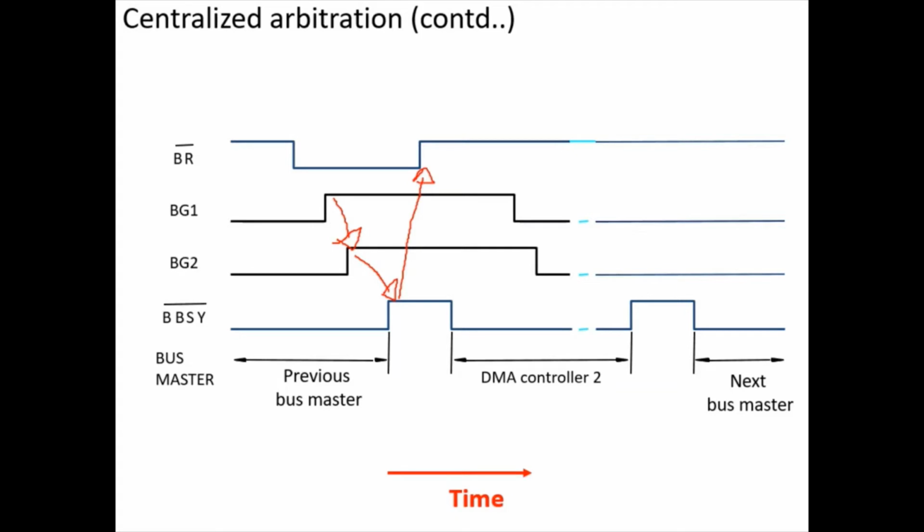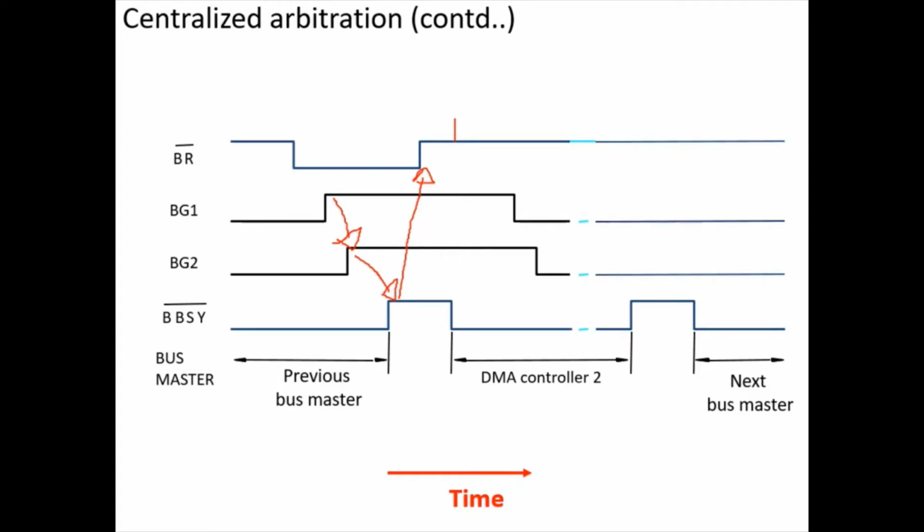made 1. That means whichever devices have requested the DMA arbitration process will come to know that somebody has won the bus mastership, and they will release all bus request lines. I mean all the devices release the bus request line. So it becomes 1. It indicates to the processor that when bus request was 0, there was an arbitration process. Now the processor comes to know that when it becomes 1, the conflict has been solved.